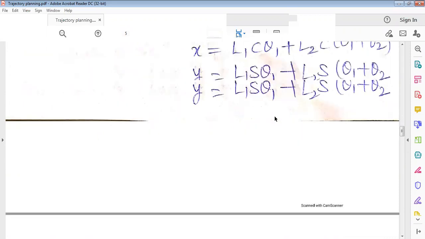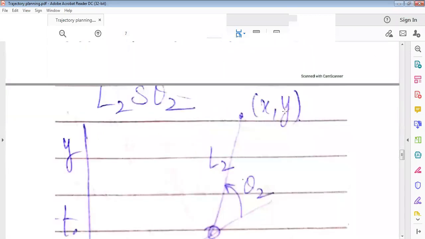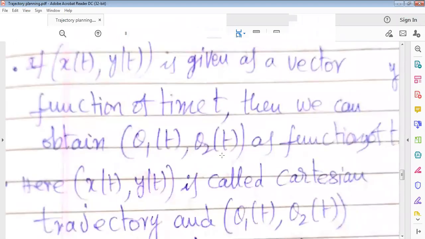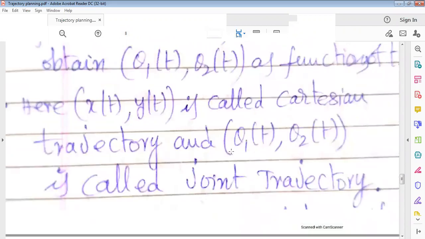Similarly, when we look at the joint variables theta 1 and theta 2 as functions of time, that is known as the joint space trajectory. Theta 1 of t and theta 2 of t is called the joint space trajectory.